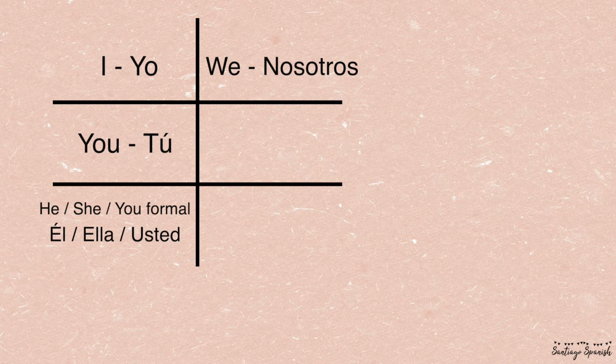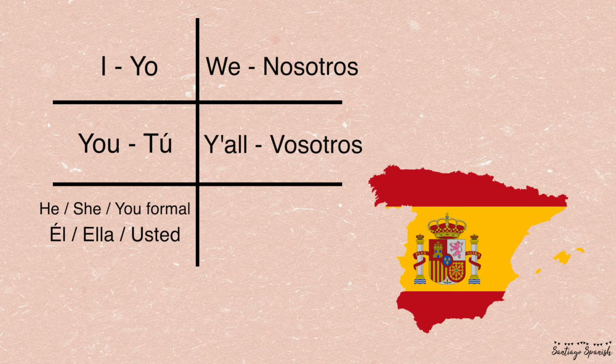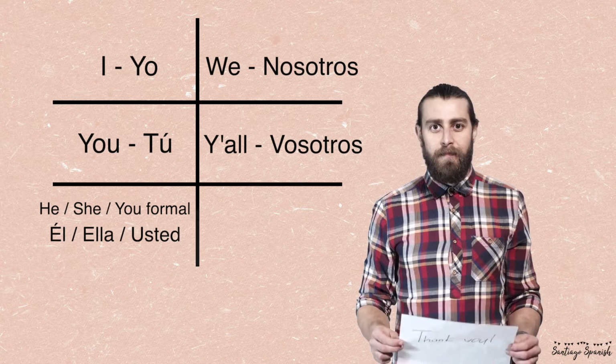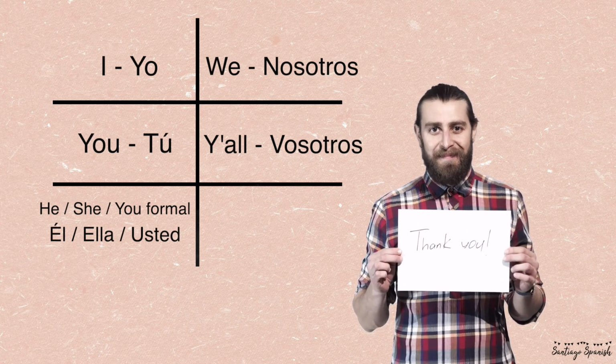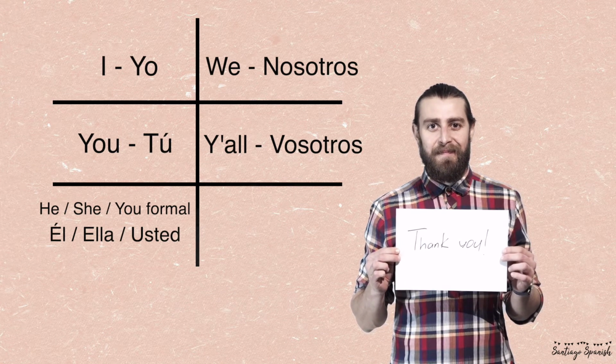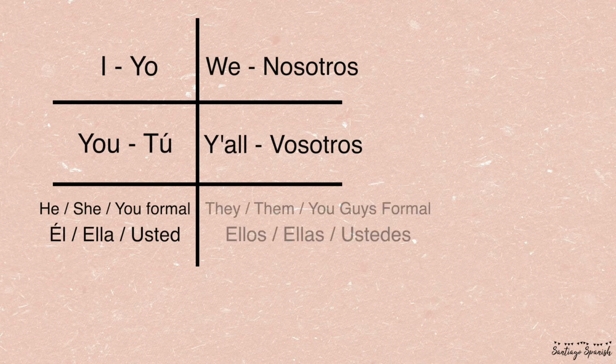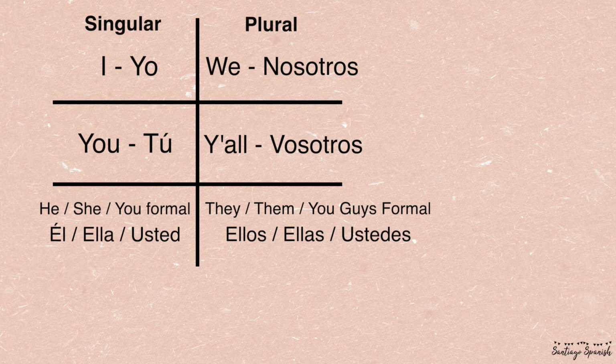Top right, we is nosotros. Y'all is vosotros, and remember that's used exclusively in Spain. I won't be quizzing you over the vosotros or asking you to produce it, but I'm just going to let you know what it is, just in case you want to know. They, them, you guys formal is ellos, ellas, ustedes. Then remember that the left side of this chart is singular, and the right side of this chart is plural.